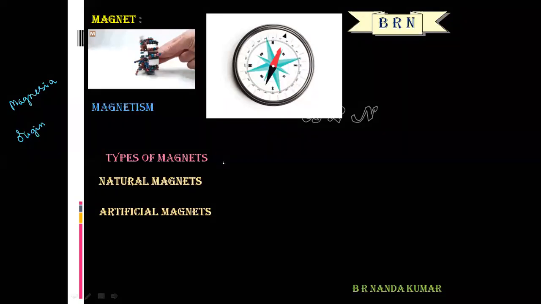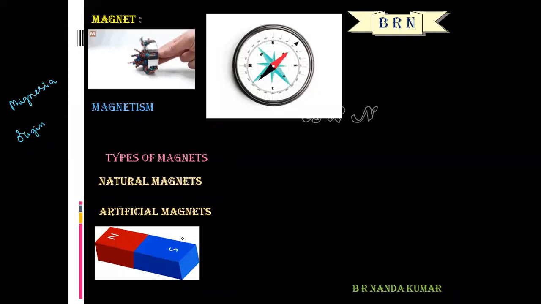So, examples for artificial magnets. One is the bar magnet. The bar magnet is an example of an artificial magnet. The bar magnet is the simplest form of a magnet, which is either rectangular or cylindrical in shape.